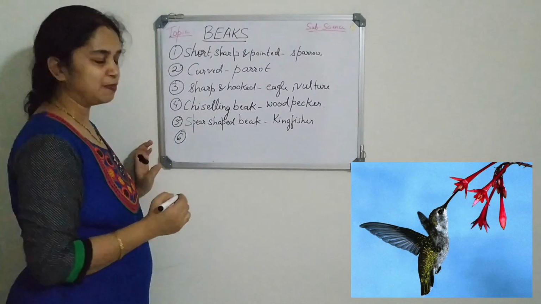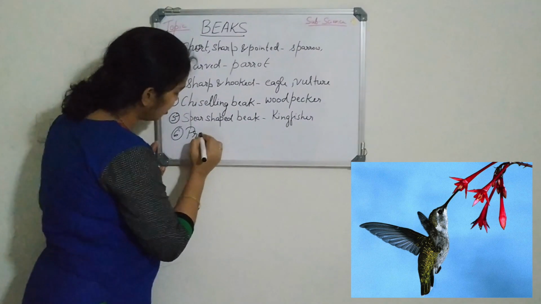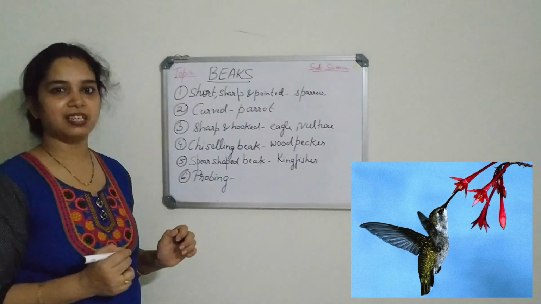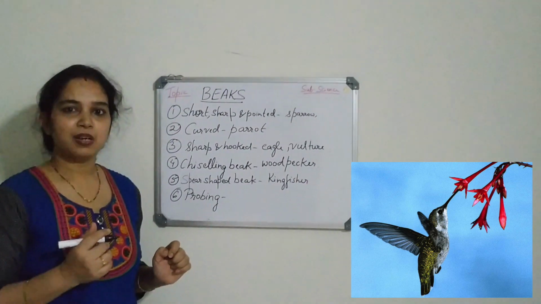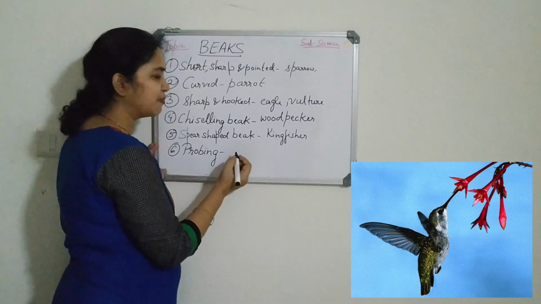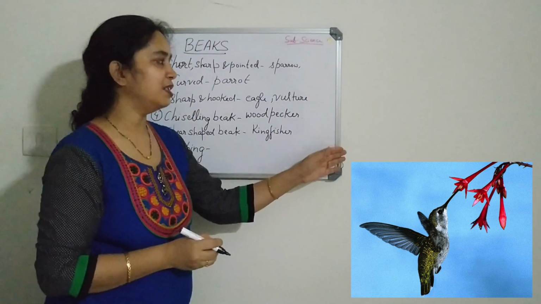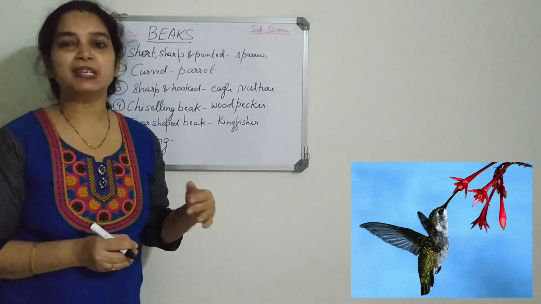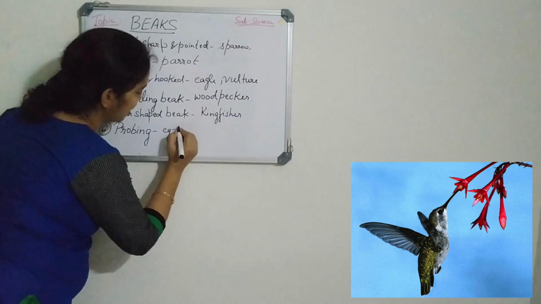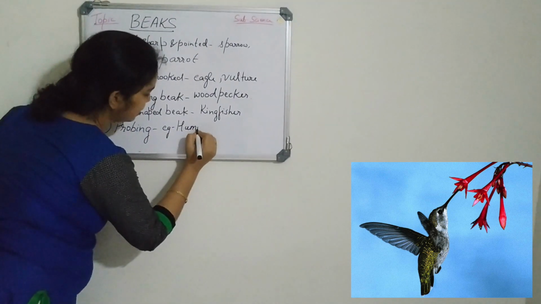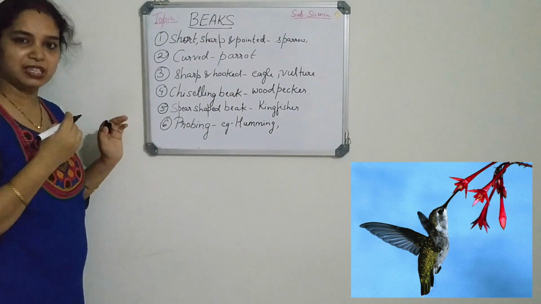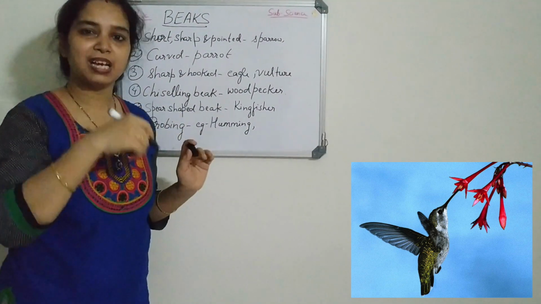Now the sixth type of beak is the probing beak. These beaks are generally sharp, pointed and long. These types of beaks are found in the hummingbird and sunbird. The hummingbird and sunbird suck nectar from the flower, so the beak is very long so as to go inside the flower and suck nectar.